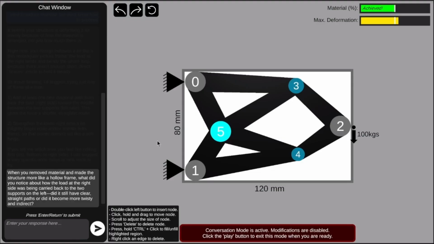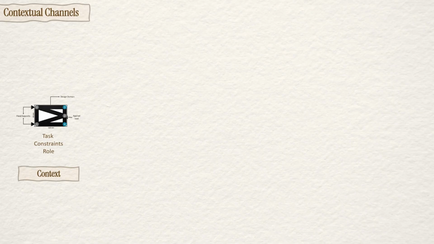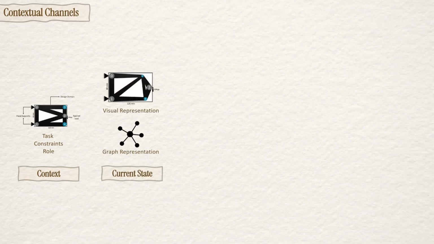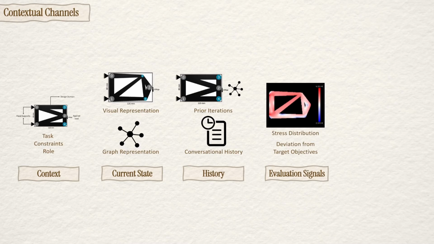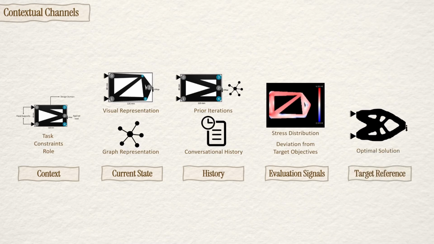So, how does the agent have such context-aware conversations? It is essentially powered by a structured framework that is built on large language and vision language models. At its core are 5 contextual channels of information: the problem context, the state of the current solution, including visuals and underlying representations, the history of iterations and dialogue, evaluation signals like stress plots, and a target reference structure. Together, these channels create a high level of contextual fidelity.